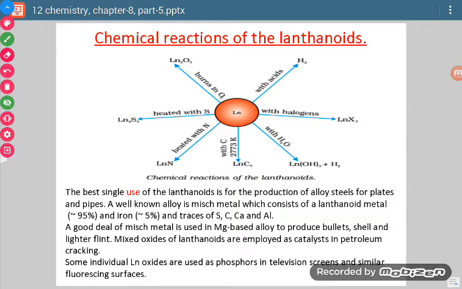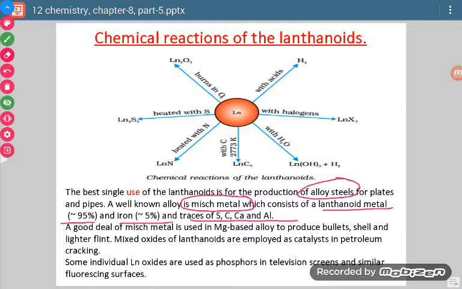A very important use is the production of alloy steels. They are used in forming alloys. A very important alloy is Misch metal. It is an important question, it has been asked many times. What is Misch metal? Misch metal contains three things. One is any lanthanoid, which will be near about 95% of the total, and iron will be there near about 5%, and little amount will be there of sulfur, carbon, calcium or aluminium. Okay, there will be few little traces.